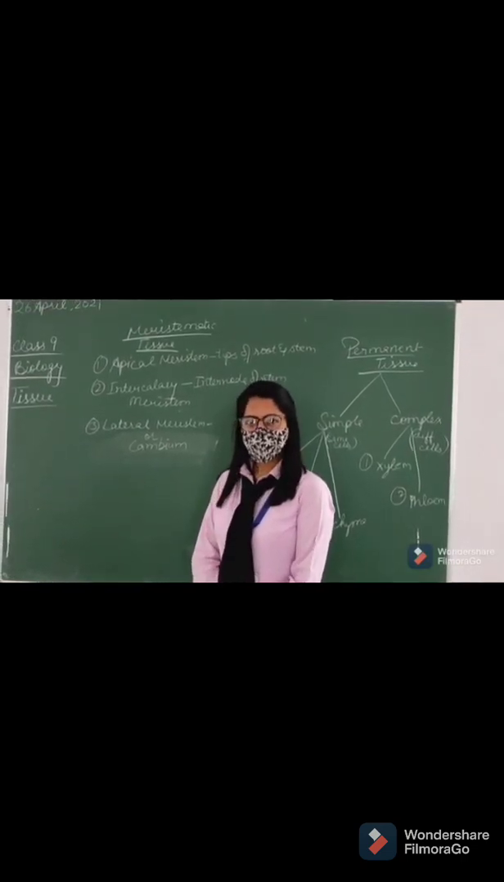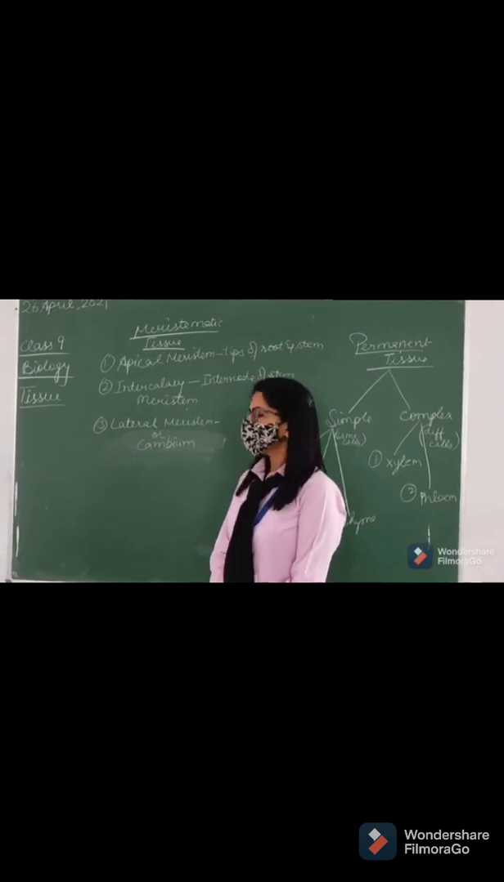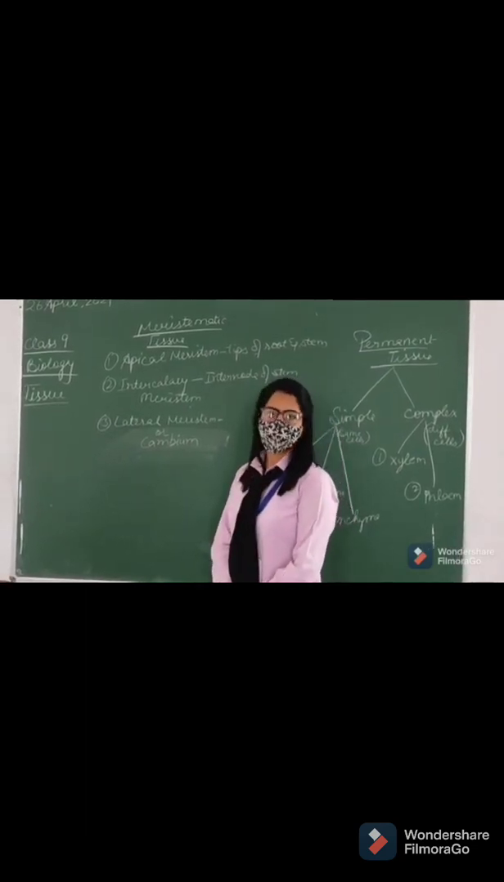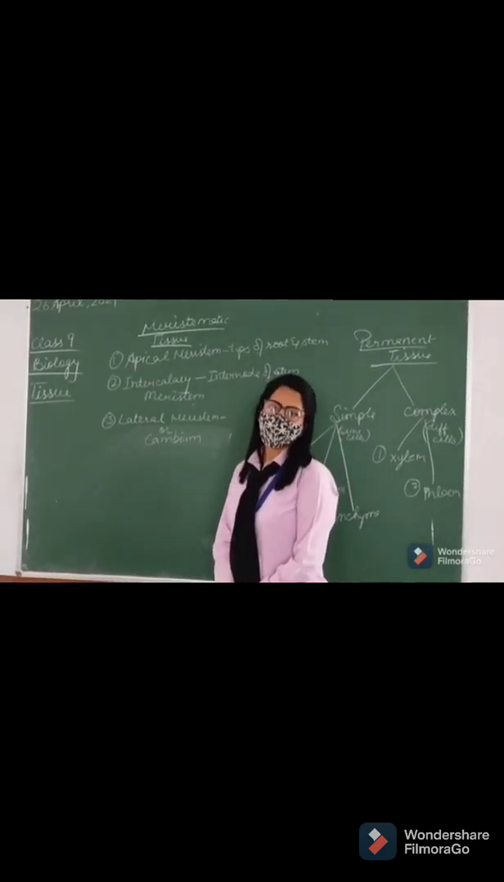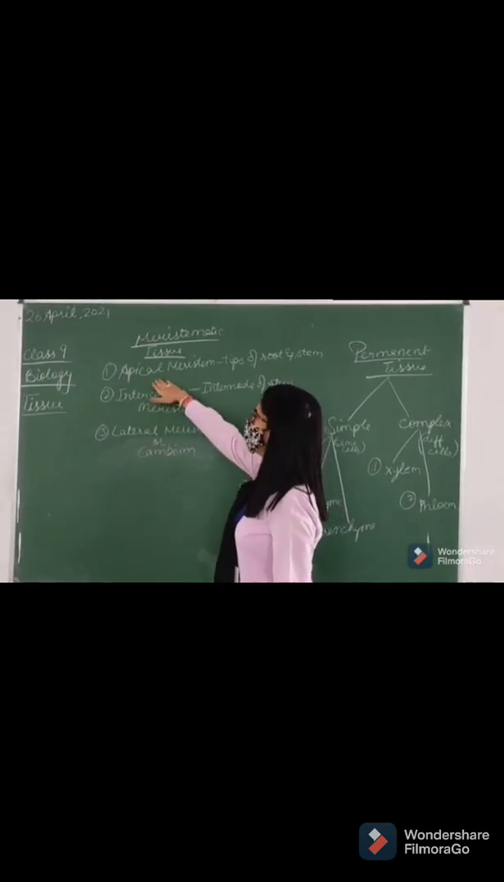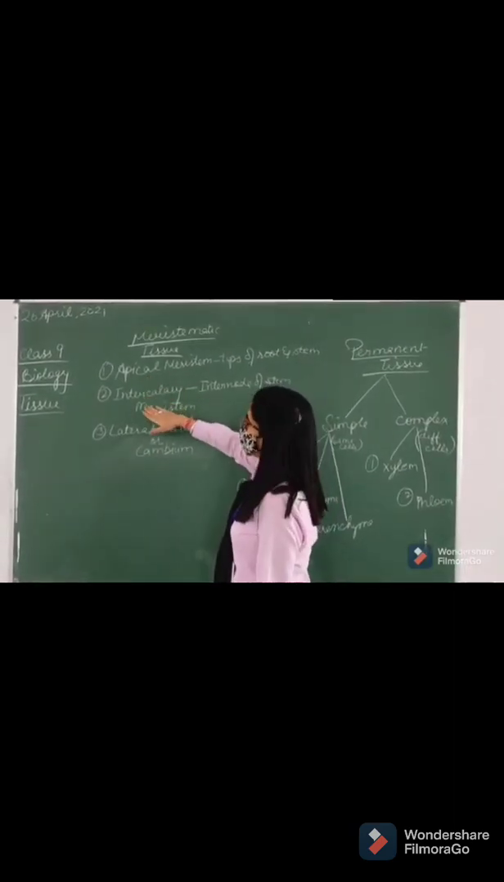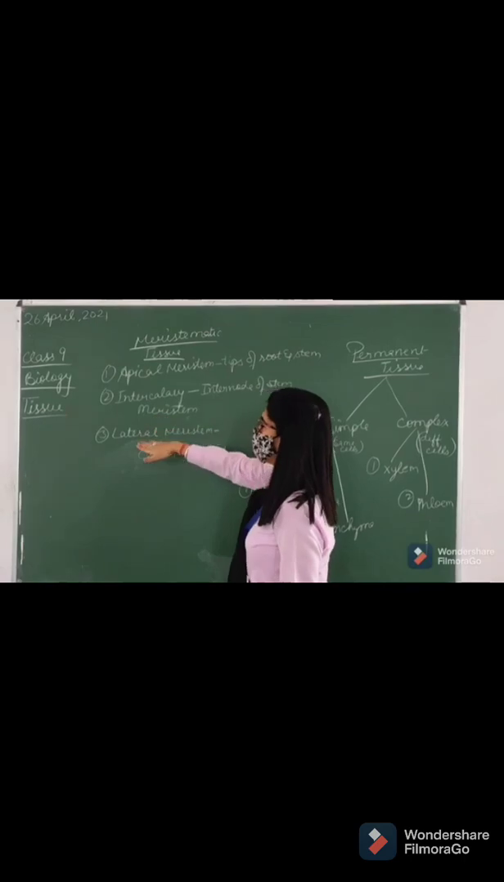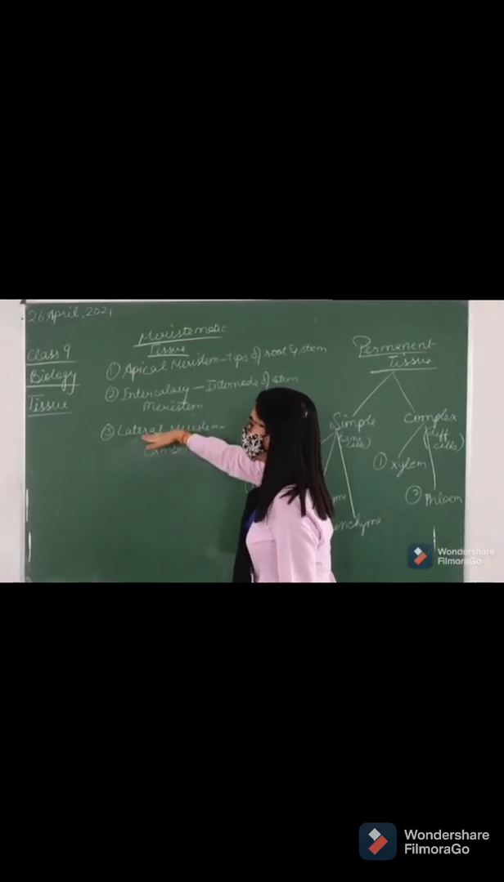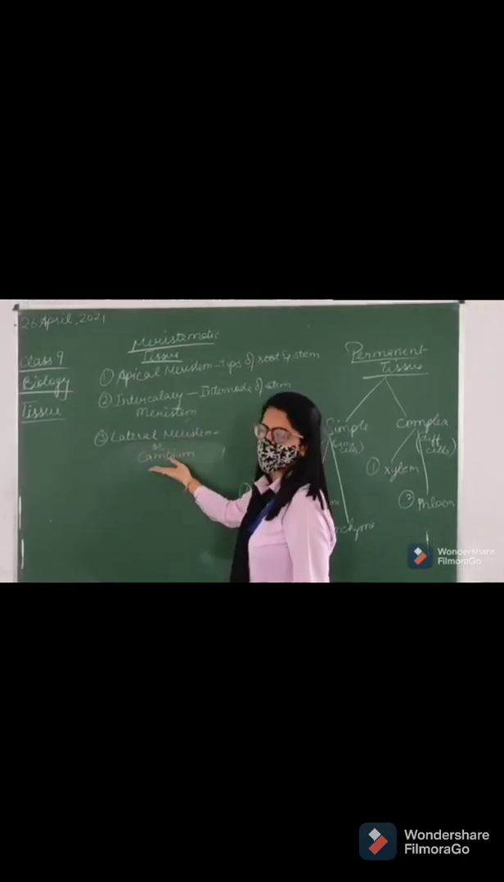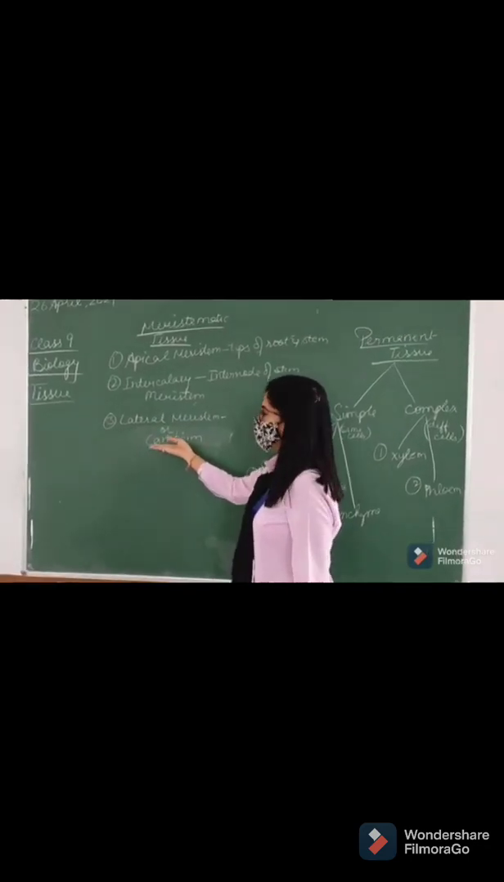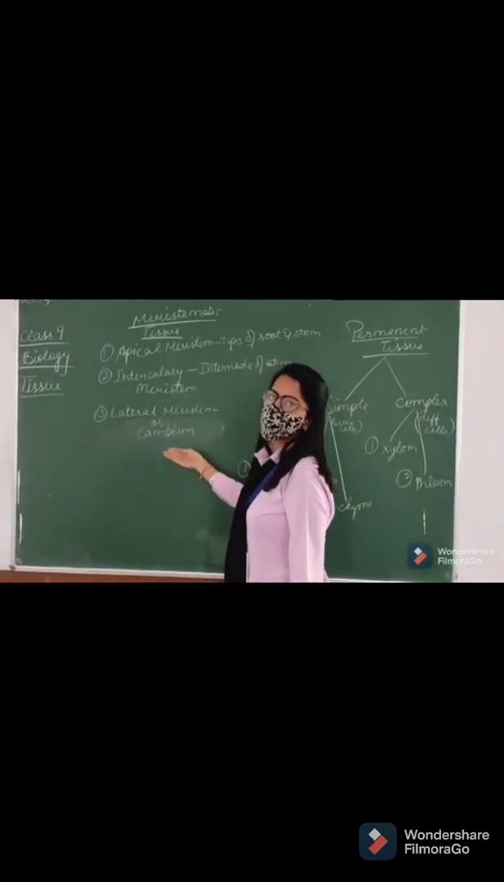Hello students. So today in biology class we are going to start with meristematic tissue in detail. There are three types of meristematic tissue. First, apical meristem. Second, intercalary meristem. And third is lateral meristem. Lateral meristem is also known as cambium, right? I am going to explain all these three tissues in detail.